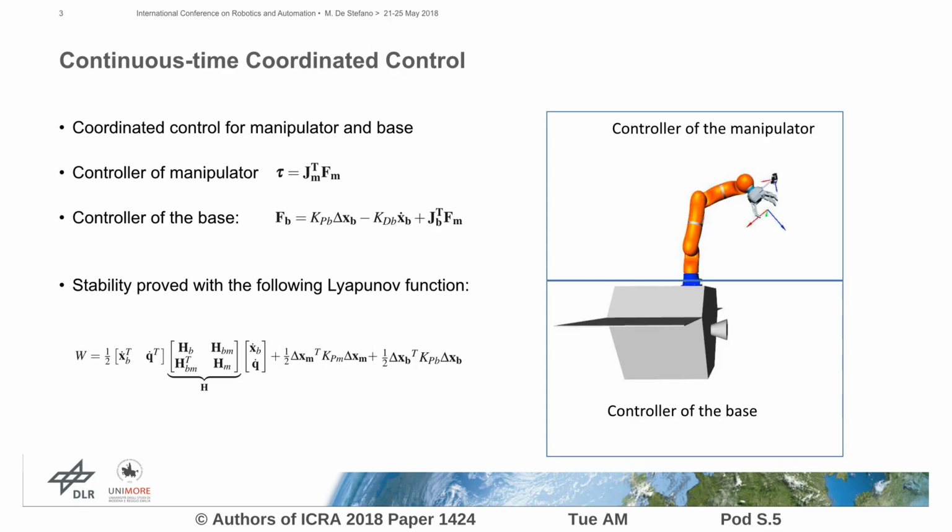First, we design the controller in continuous time. The manipulator control has a torque law using the simple Jacobian transpose. The controller of the base is a PD plus a term, which is a function of the force of the manipulator. We prove the stability of this controller with the proposed Lyapunov function.